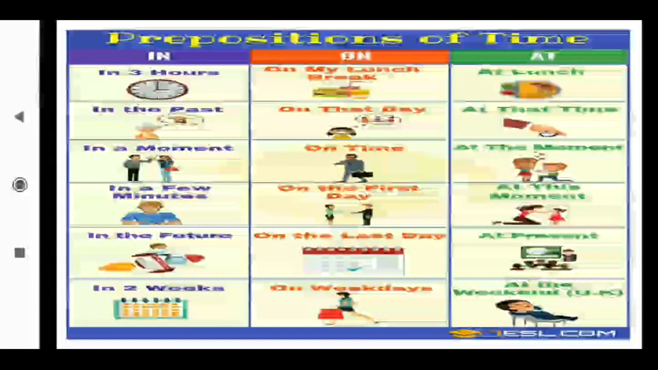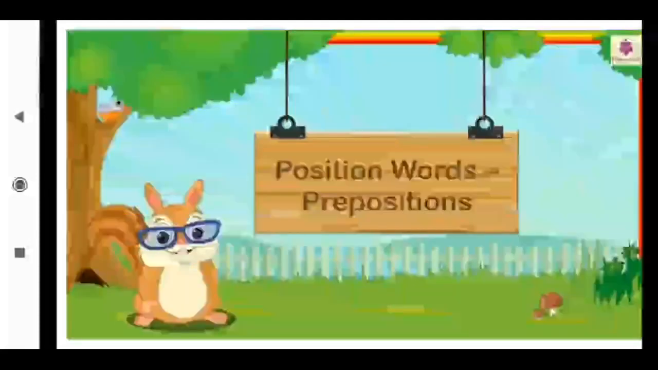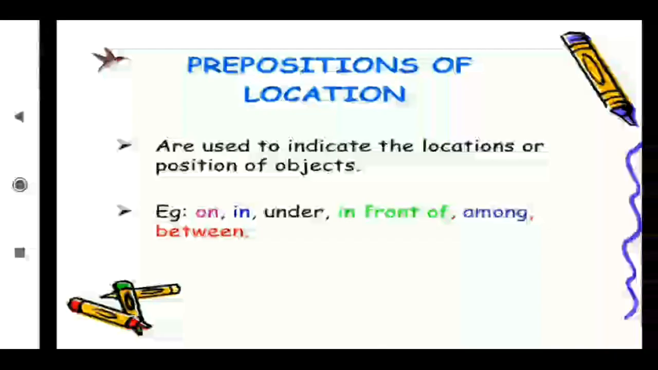Now next is position. Preposition of position, which I also call place. Position means place. Then whatever place is there, we will get the idea. Prepositions of location are used to indicate the location or position of an object. For example, on, in, under, in front of, among, between. These all come for the location, the position, the place. At someone's house: where is it? We get the answer to where. For place we get the answer to where, and for time we get the answer to when. When I complete my work at 6 o'clock, then at is used for time.